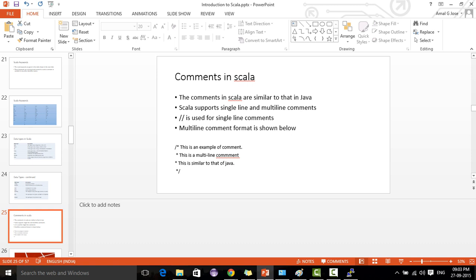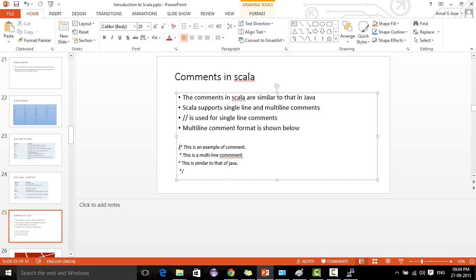Then this is another general thing: comments in Scala. We use double slash as a single line comment, as in Java, and this slash and star combination we can use for a multi-line comment. This is an example of a multi-line comment. Whatever you write in between this will be taken as a comment. Scala comments are similar to Java comments. This is a single line comment, and this is a multi-line comment.